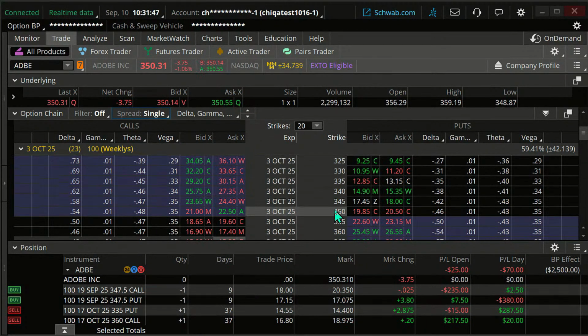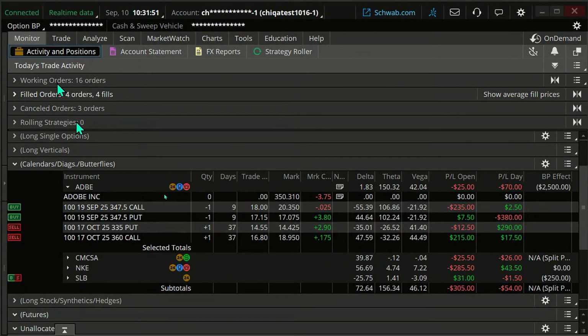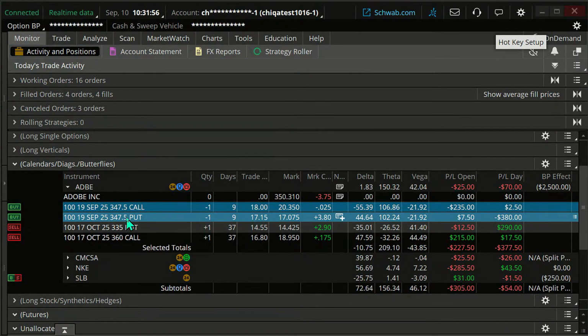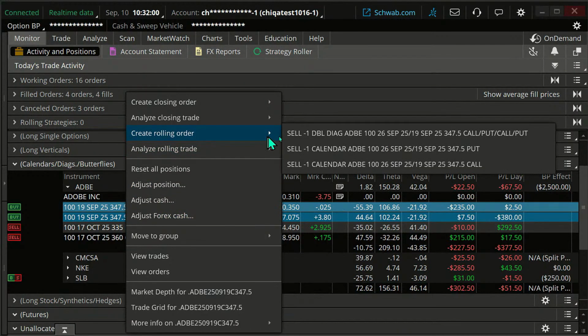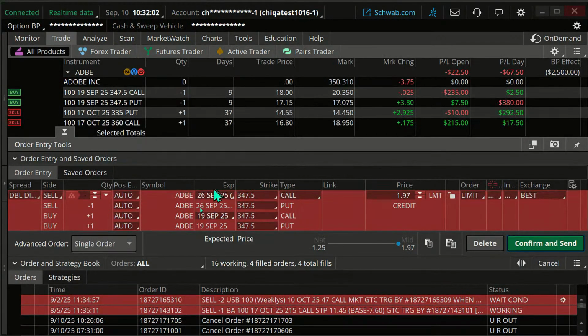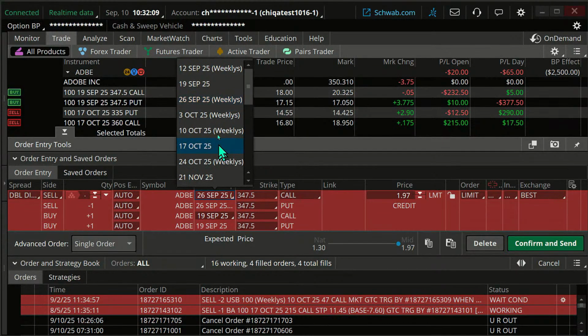So I'm going to go to the 350 October 3rd contract, and we'll see what kind of credit the roll could bring in. So I'm going to highlight those contracts. I'm going to create a rolling order. It shows as a double diagonal, which is what it is. And we're going to October 3rd.